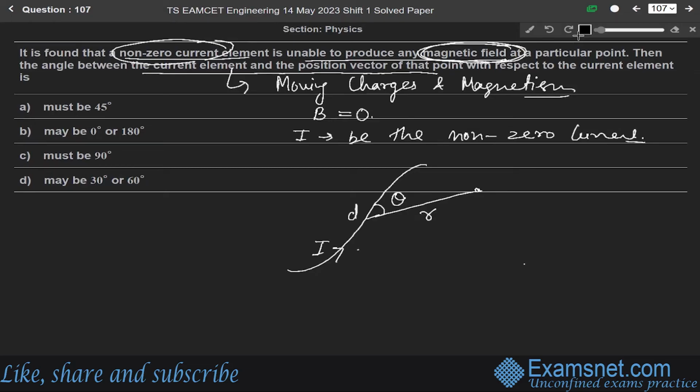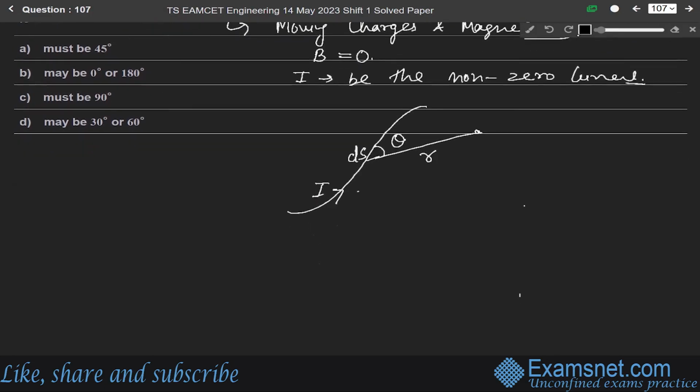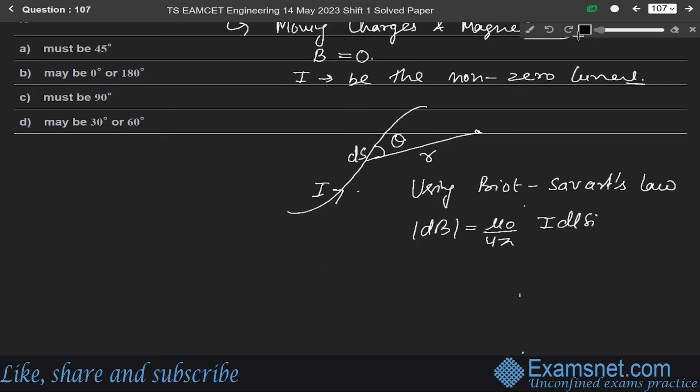Let this dL be the length element, and R is the separation. So using Biot-Savart's law, we can write dB as mu naught over 4 pi, I dL sine theta over R square.